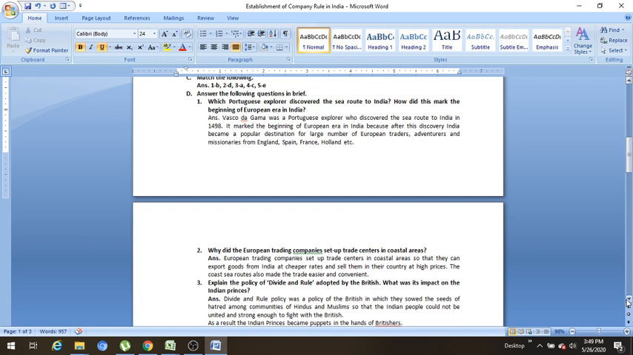So students, whenever you attempt your question, you will have to be careful how many questions are there in the single question. Means here there are two parts. So first question is, which Portuguese explorer discovered the sea route to India? This is the first question. And how did this mark the beginning of European era in India?